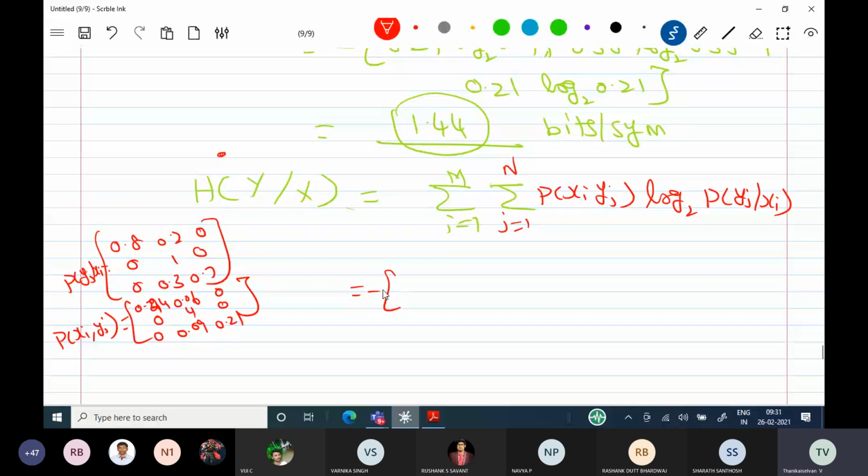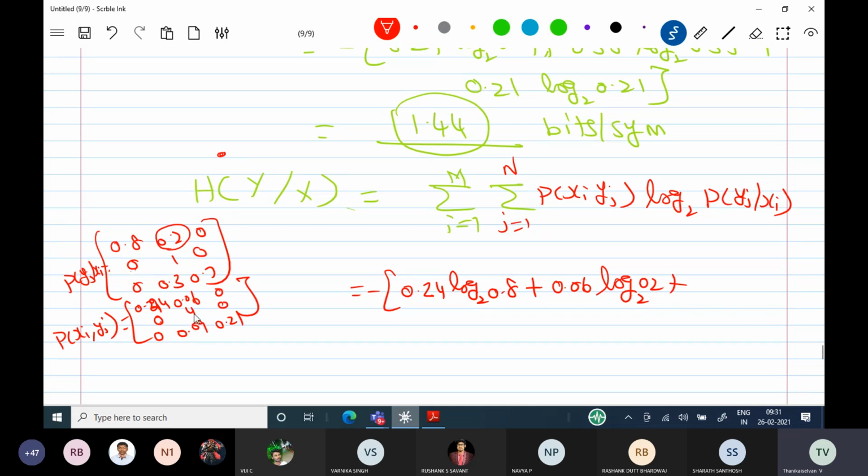Okay, now first we have to consider x1 y1: 0.24 log base 2, 0.8 probability of y1 given x1, plus the second one, 0.06. It means x1 y2, probability 0.6 log base 2 probability of y2 given x1, which is this value, 0.2. The next answer is 0. We don't worry about the next ones; this value is also 0, and here also 0.